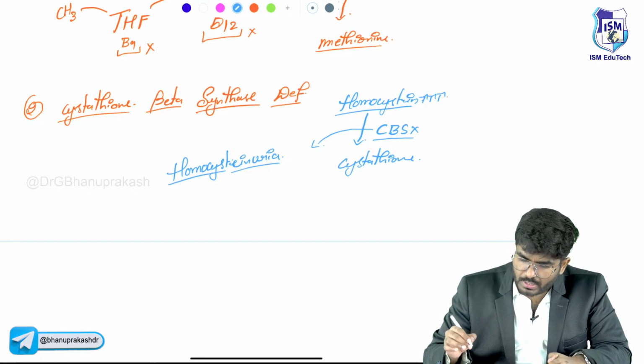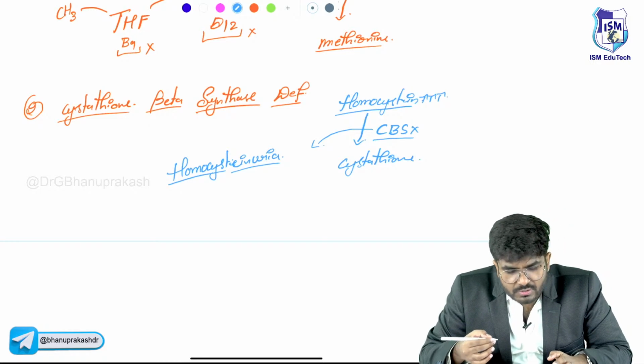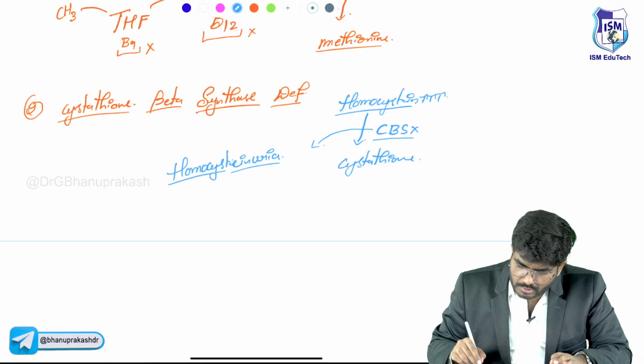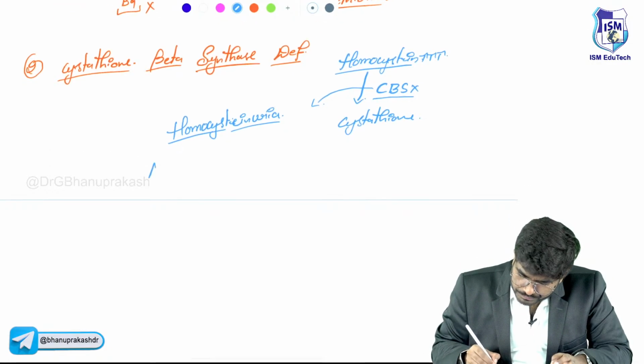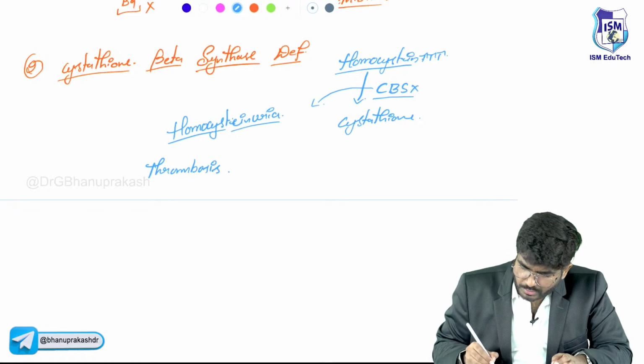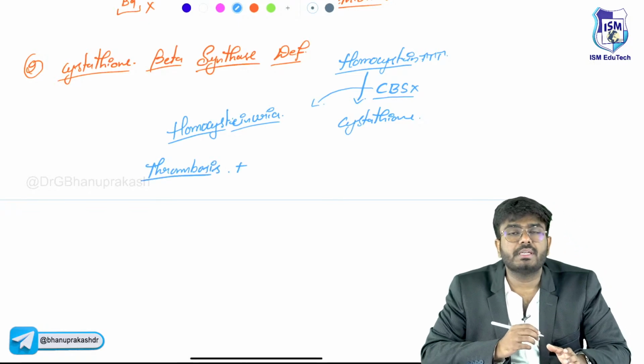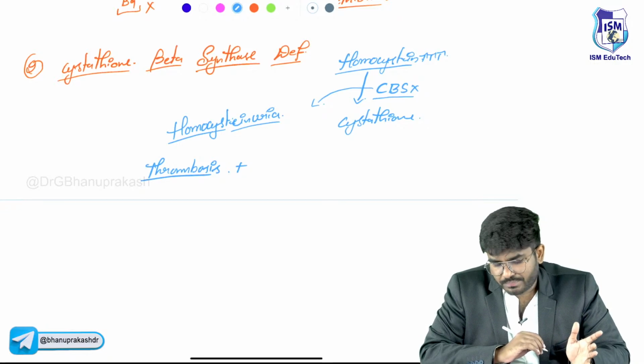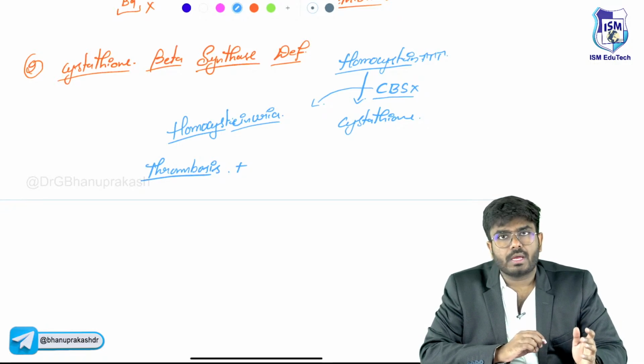In these patients who are having this homocysteinuria, they are also going to have thrombosis, especially from the biochemistry. This is very much important. Cystathionine beta synthase deficiency is going to cause homocysteinuria. Thrombosis will be seen.